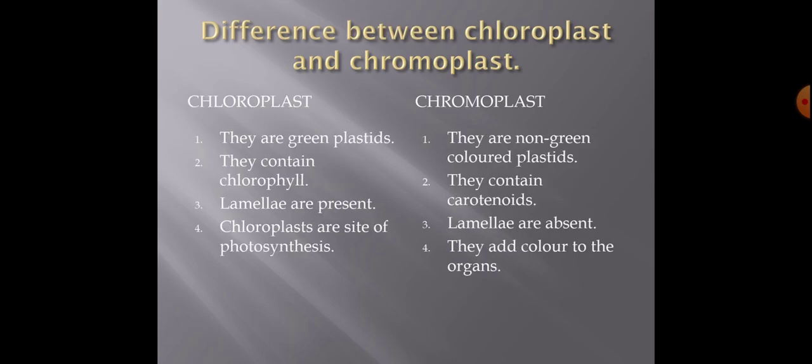Next, difference between chloroplast and chromoplast. As I have told you students, chloroplasts are green plastids, chromoplasts are non-green but colored plastids. Except green color, they are colored plastids. Second, chloroplasts contain chlorophyll. It is because of chlorophyll, a green color pigment, that they are green. And chromoplasts contain carotenoids. Carotenoids are responsible for different colors in chromoplast.